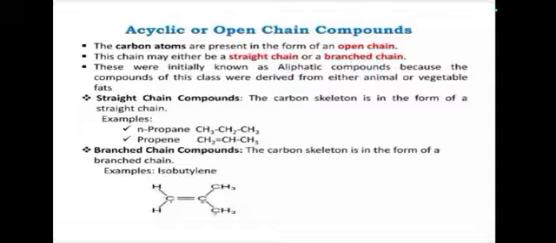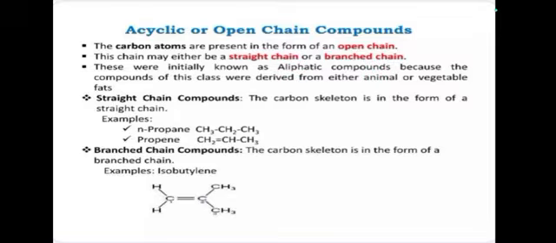The second type of open chain compound is the branch chain compound. This is also an open chain compound but having a side chain. In a straight chain compound, the open chain has no side chain, but a branch chain compound has a side chain.